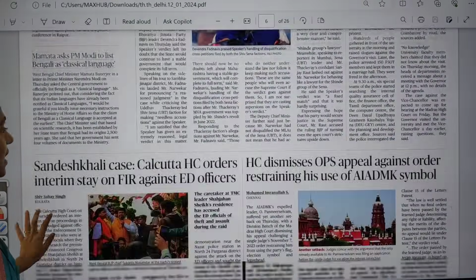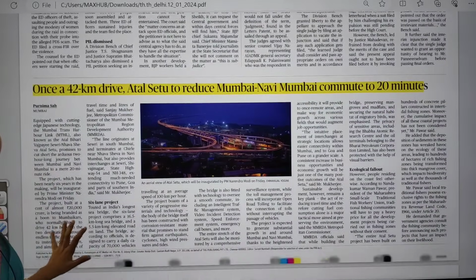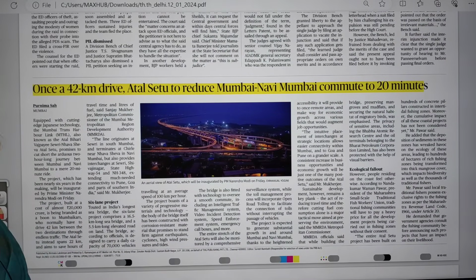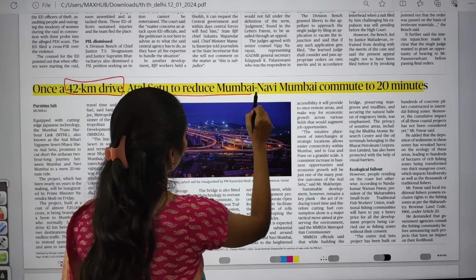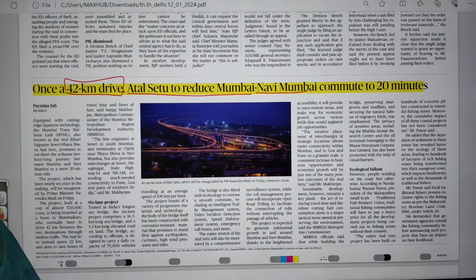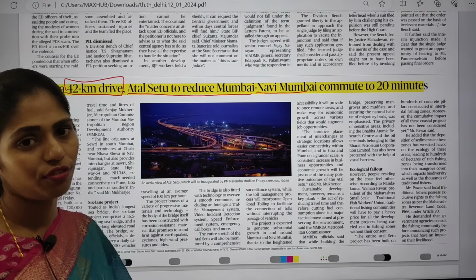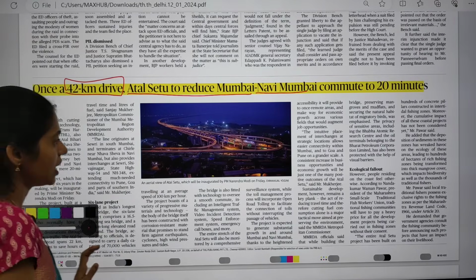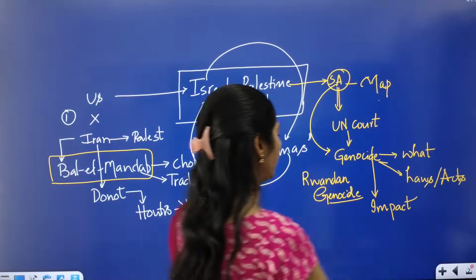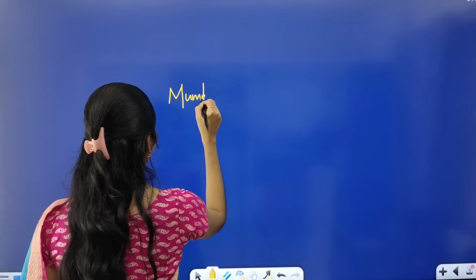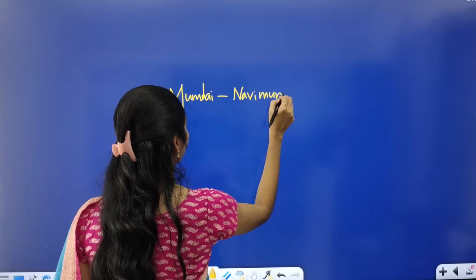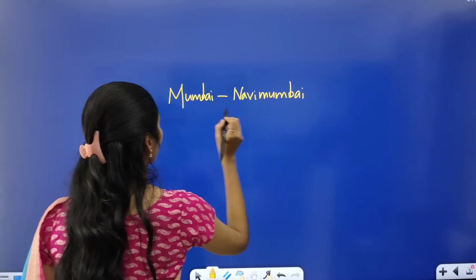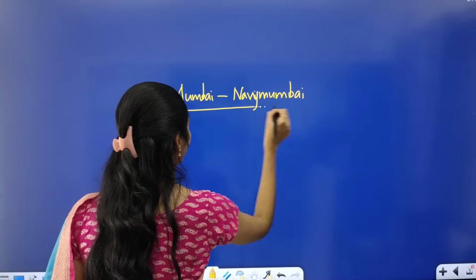Yes, now let us see this states page. You can see one important article, that is an infrastructure project: the 42-kilometer drive, Atal Setu, to reduce the Mumbai to Navi Mumbai commute to 20 minutes. This article is talking about increasing connectivity, the connectivity of Mumbai and Navi Mumbai.